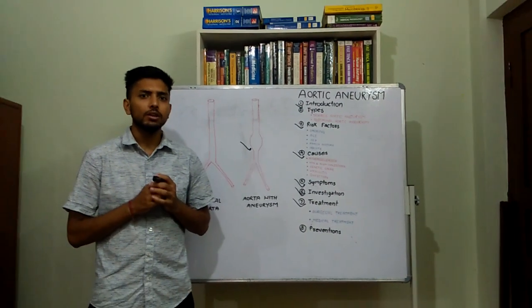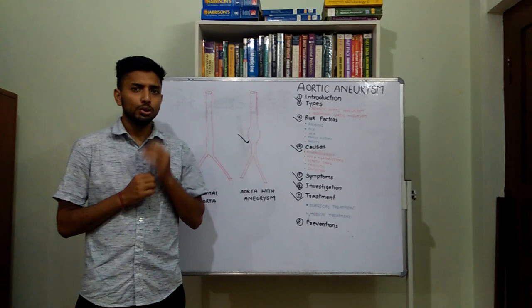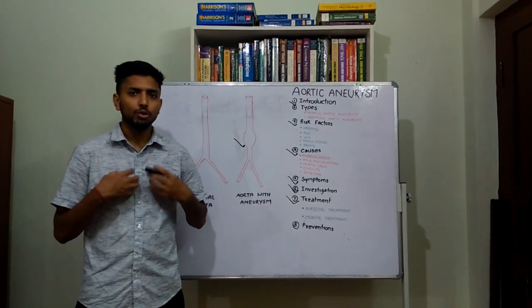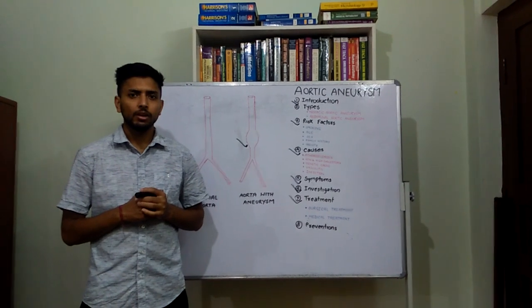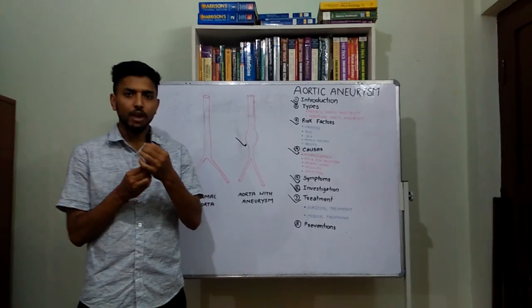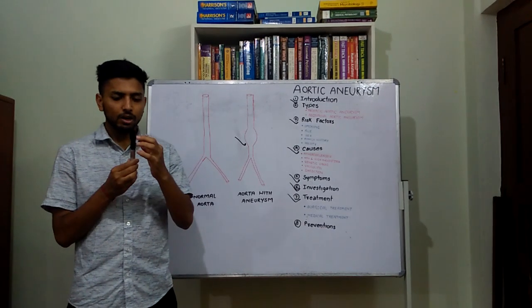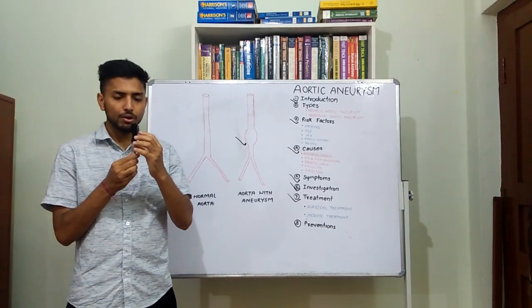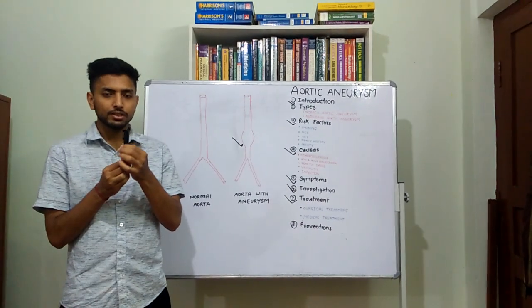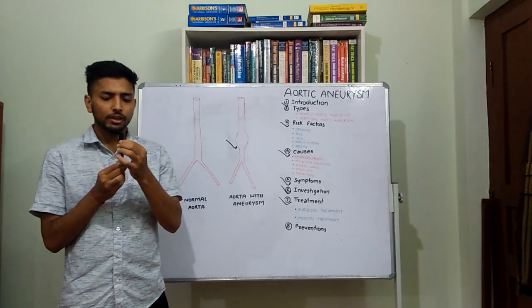In case of open surgical repair, your surgeon will open the abdomen or the thorax, locate the site of the aortic aneurysm, clamp the portions above and below the aneurysm, and then a stent graft is placed at the site of the aneurysm, and then the clamps are removed.